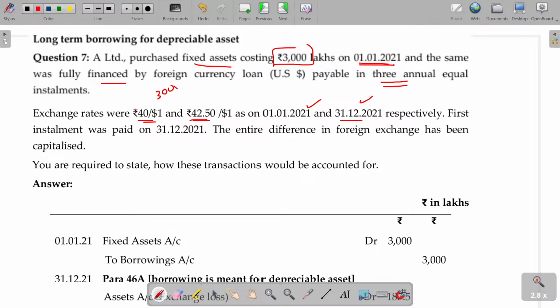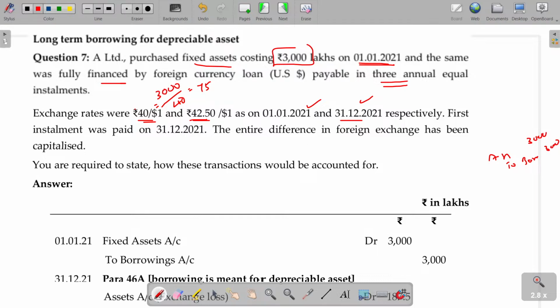Now, what could be your purchases? 3000 lakhs, at 40 rupees per dollar, how many dollars could you have borrowed? $75 lakhs you might have purchased. Okay. What is the journal entry on purchasing the asset? Asset account debit to borrowings. How much is that? 3000 lakhs. Is that clear?